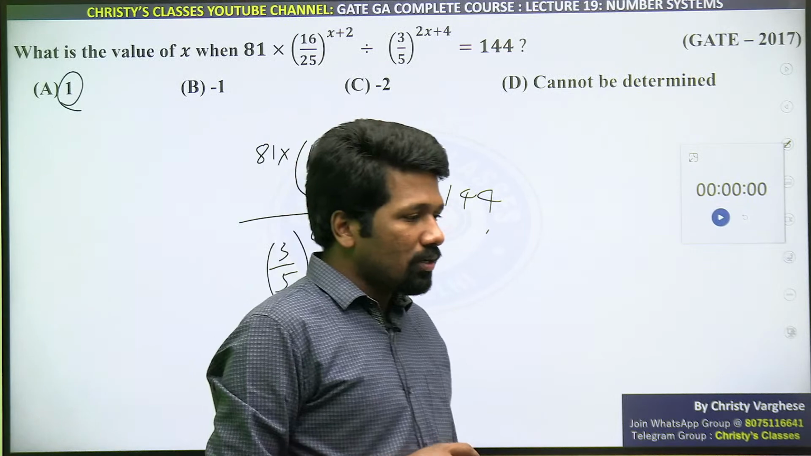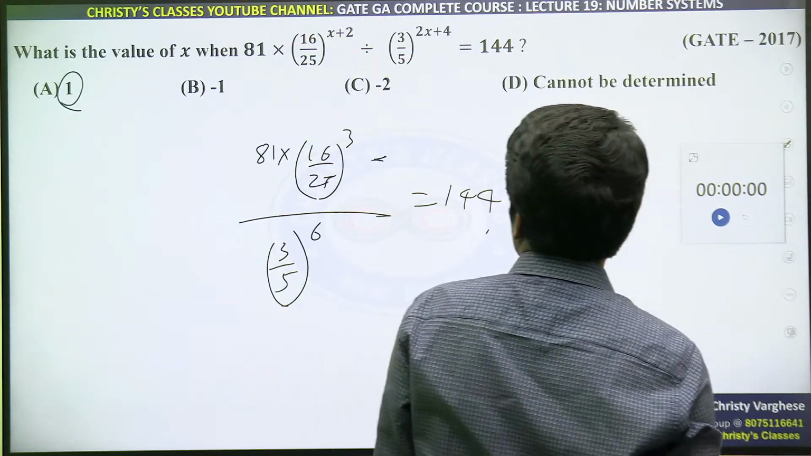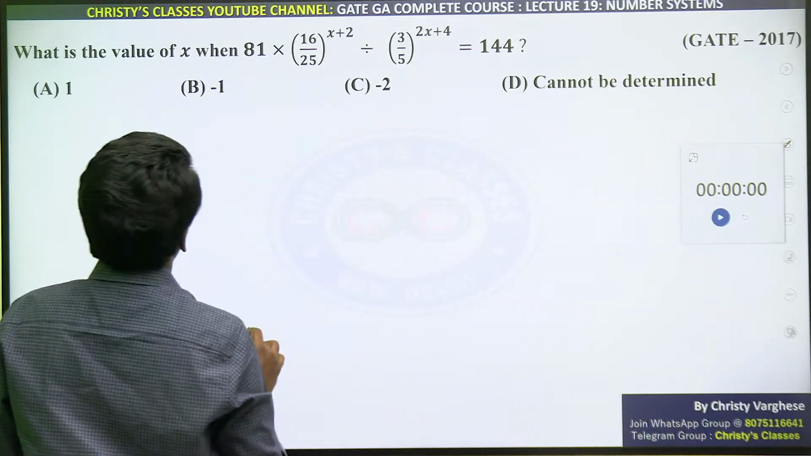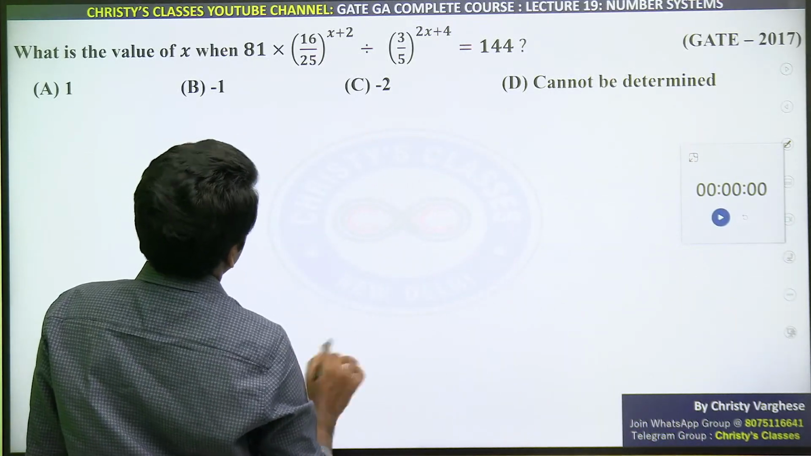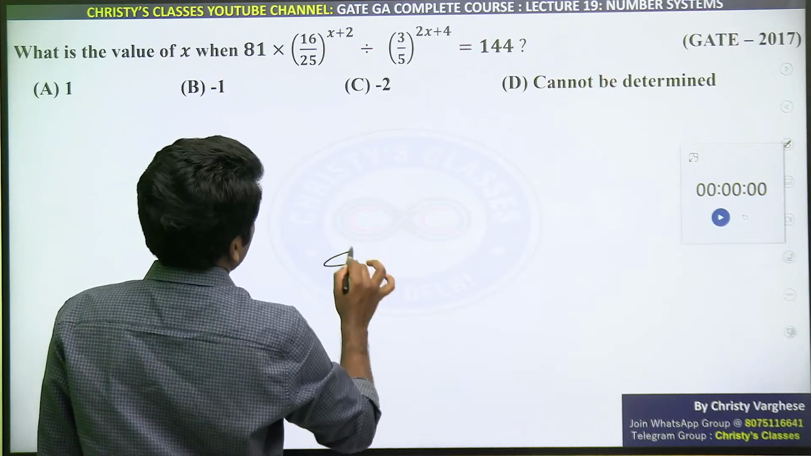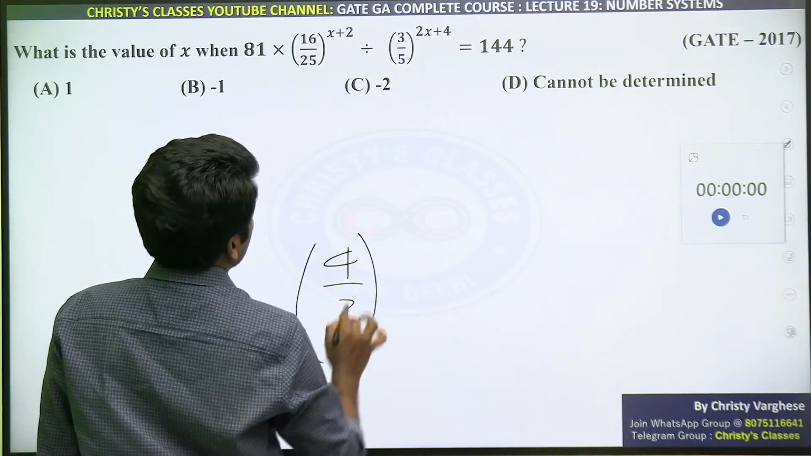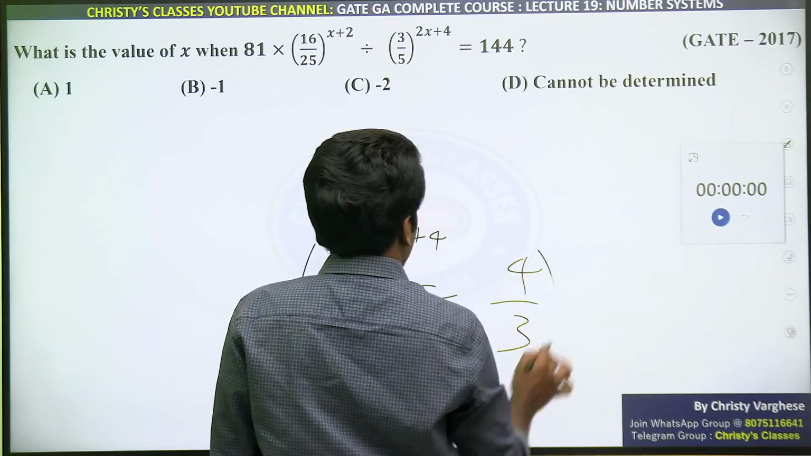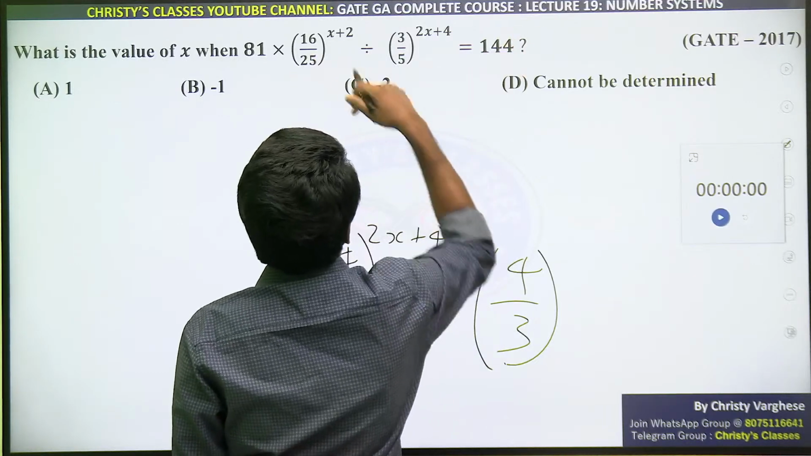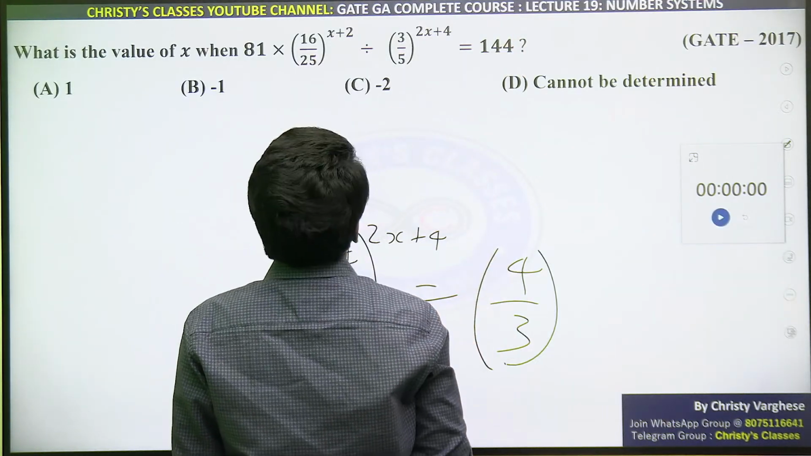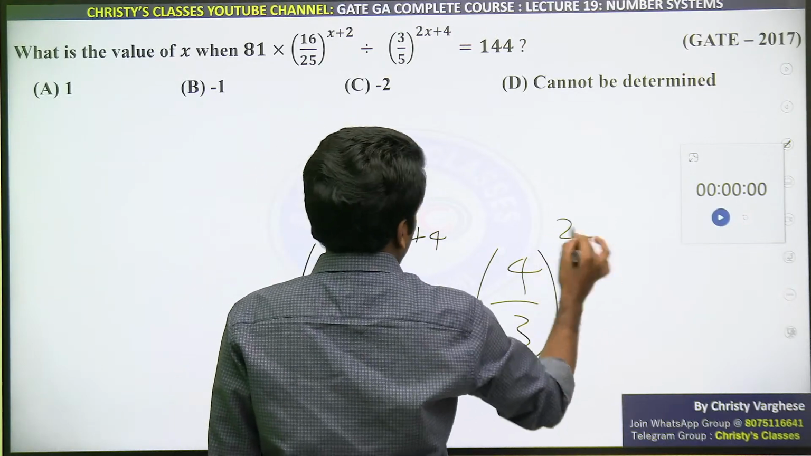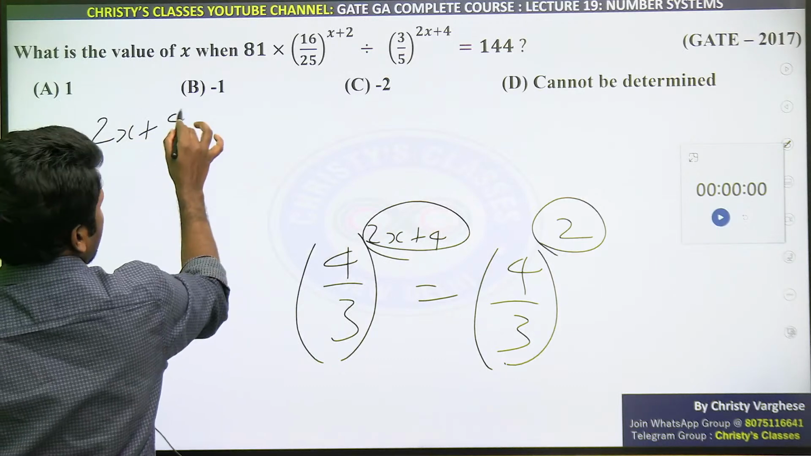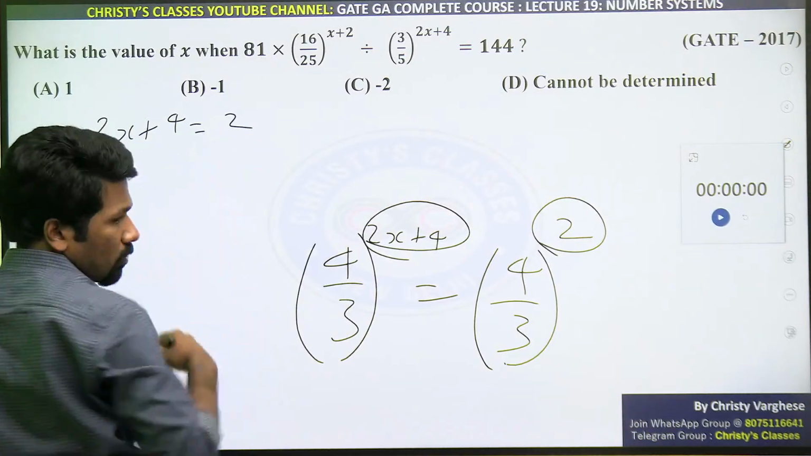But elimination, sorry, did I make a mistake in the previous step? Sorry, 1 second. The last step I made a mistake, na? I will write it down one more time. After simplifying, you will get 4 by 3 raised to 2x plus 4 equal to 4 by 3 raised to 16 by 9, na? 2. So 2x plus 4 equal to 2 is what I got. There, I think some mistake was there, na? 2x plus 4 equal to 2.